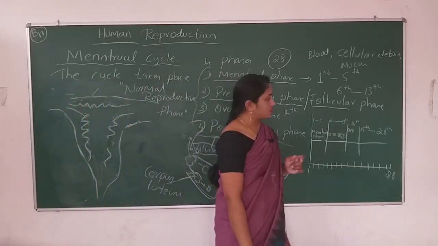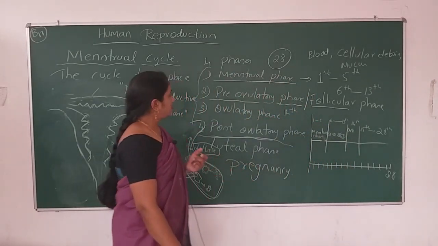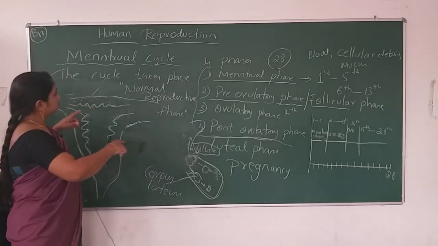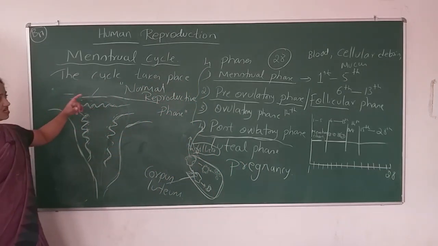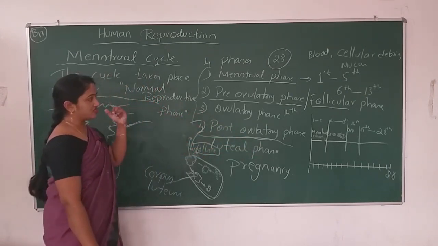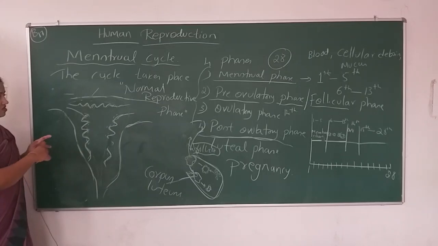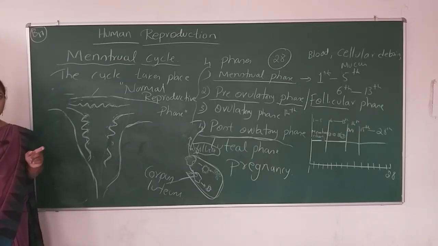Okay, so that's all about the menstrual cycle. For this menstrual cycle, you have to understand the 4 phases, in the absence of fertilization and in the presence of fertilization, what concepts are going on in the female reproductive tract.